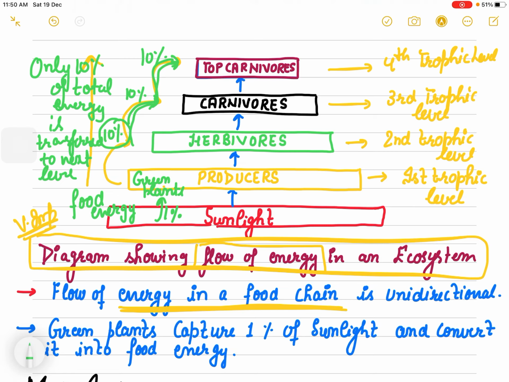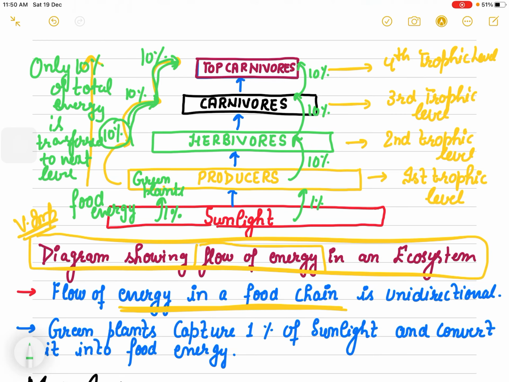Sunlight: producers use only 1% of sunlight to form their food. Producers को जब herbivores खाते हैं, only 10% of the energy is transferred to the herbivores. Herbivores में से only 10% is transferred to the carnivores. उसका भी only top में पहुंचता है बहुत कम, 10% पहुंचता है.